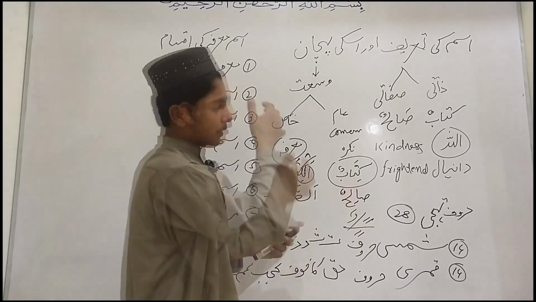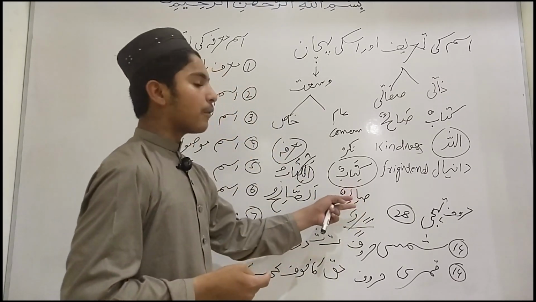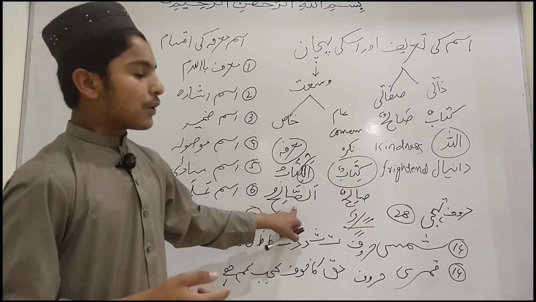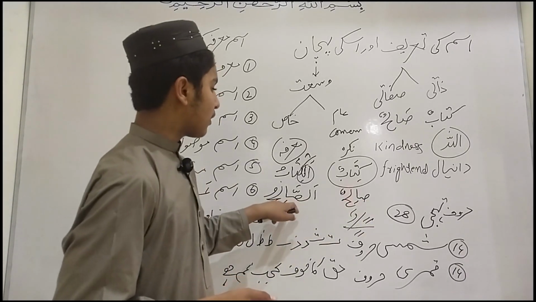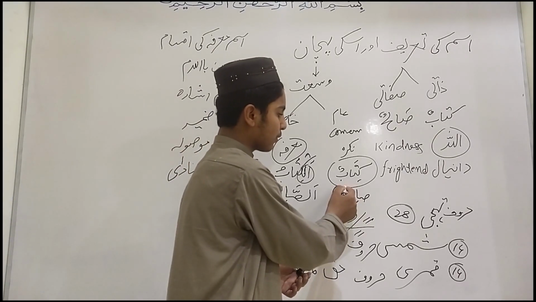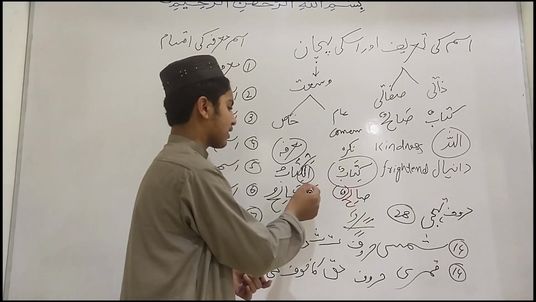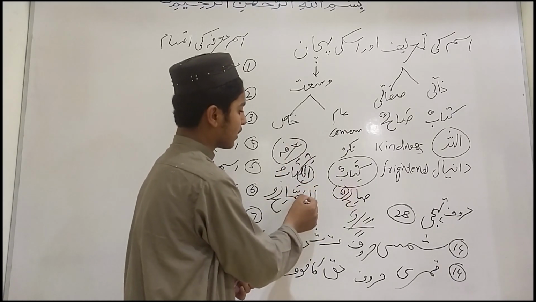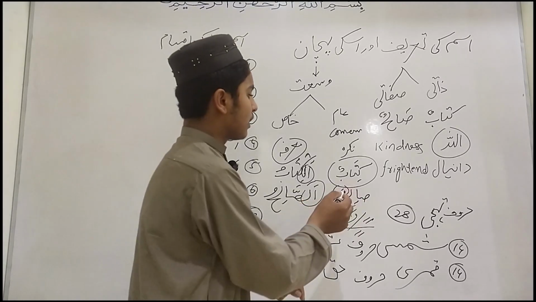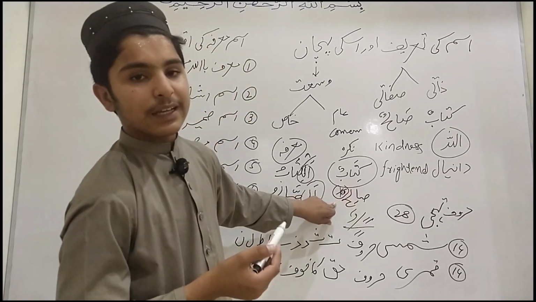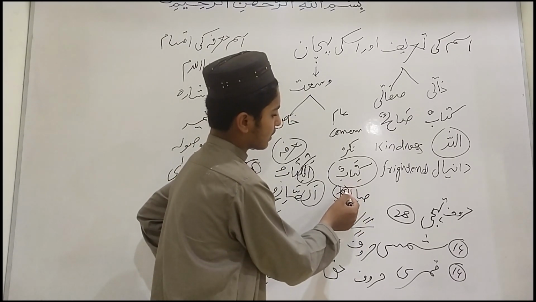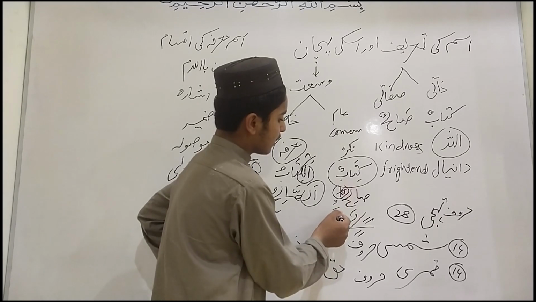Now we will discuss how a common noun will be changed into a proper noun. We use a method to convert a common noun to a proper noun. First, a common noun has the i'rab of tanween as its identification, and a proper noun has the identification of alif lam. When we convert it to a proper noun, first we should remove its i'rab: two dammas will be replaced by one damma, if two fathas, then one fatha, if two kasras, then one kasra.